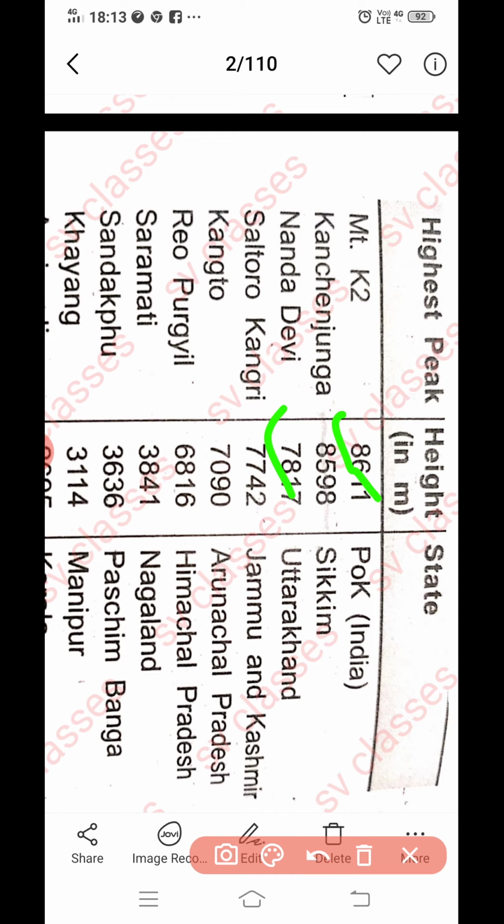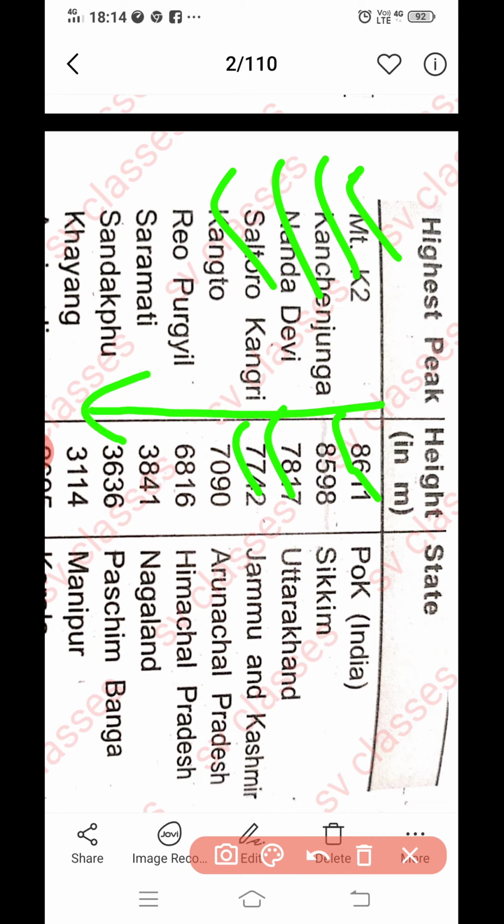I have literally found this question in one of the papers, in which 4 options were given: Mount K2, Kanchenjunga, Nanda Devi and Saltoro Kangri, and we needed to arrange them in decreasing order of their height. So it becomes very important for us to remember in this order only, so that whenever we find such questions in the paper we can easily recognize them and score better.